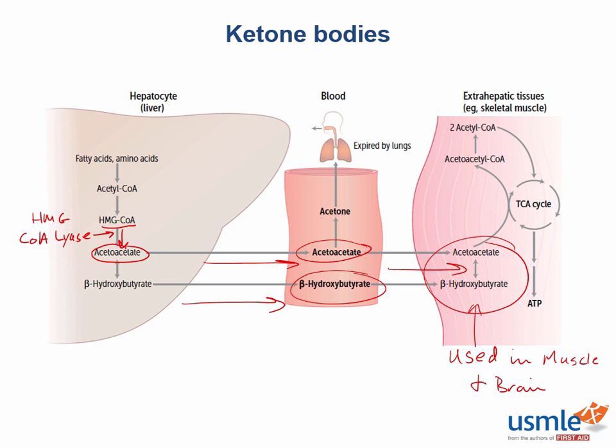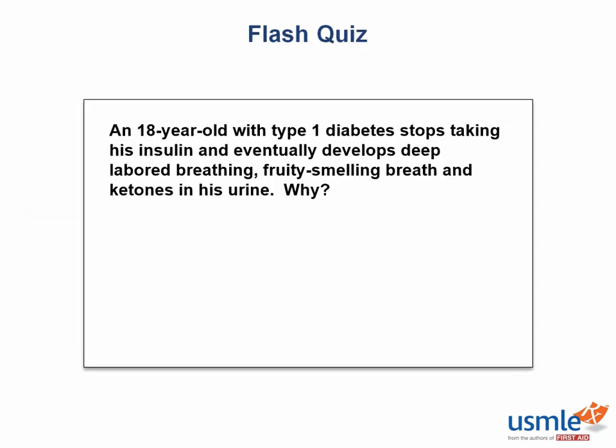Alright, now let's take a shot at a quick flash quiz. An 18-year-old male with type 1 diabetes stops taking his insulin, and he eventually develops deep labored breathing, fruity smelling breath, as well as ketones in his urine. Now can you think of why?